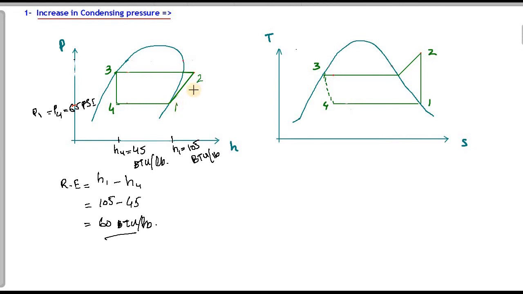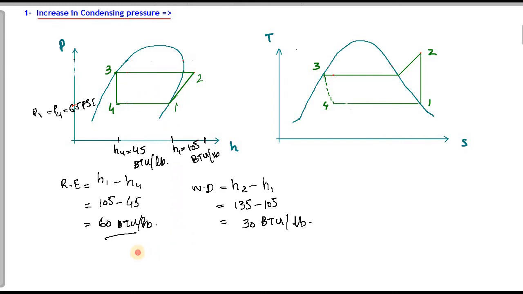Now we will calculate the work done of the compressor. The work done of the compressor is equal to H2 minus H1. The H2 value is 135, minus H1, 105. The work done will be equal to 30 BTU per pound.